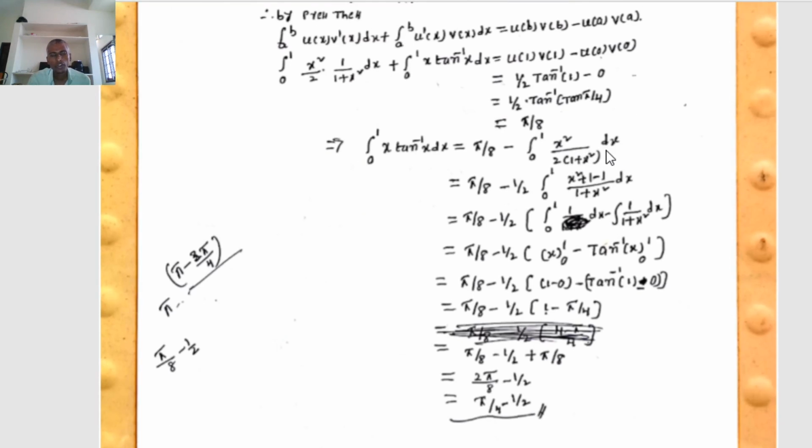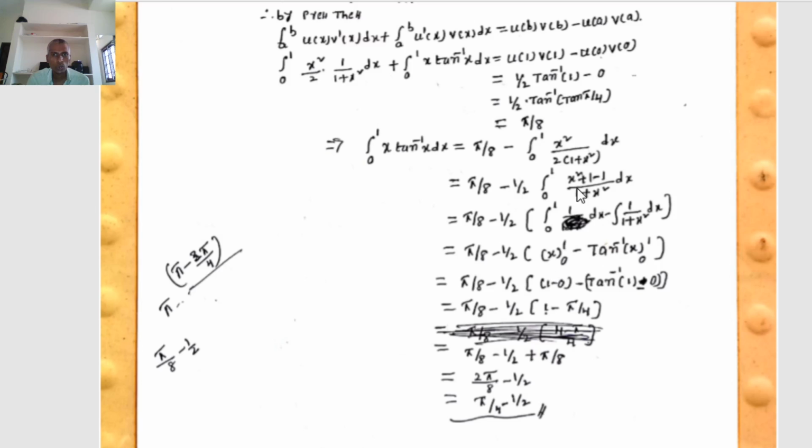There is no direct formula for this integration. Therefore, adding and subtracting 1 in the numerator of the second integrand: π/8 minus 1/2 common, the integral from 0 to 1 of (x² + 1 − 1)/(1 + x²) dx. The first term, (x² + 1)/(x² + 1), is 1, minus the second term, 1/(1 + x²).